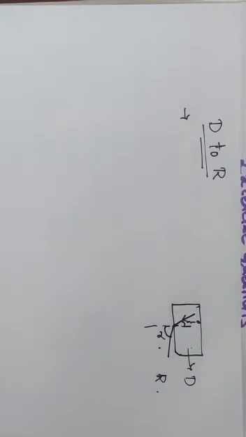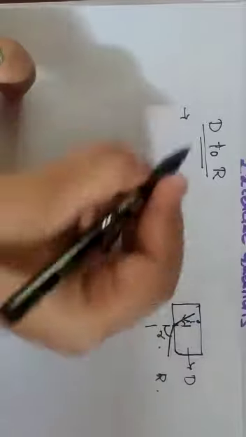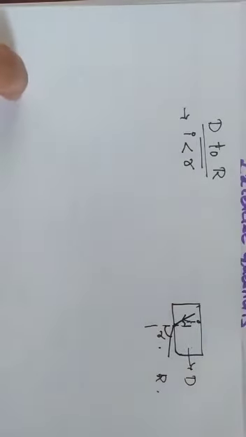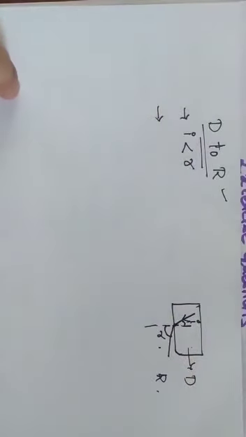Now, what are some of the conclusions we can draw here? See here, what about the angles? The angle of incidence is less than the angle of refraction. That is the first point when you consider light traveling from denser medium to the rarer medium.